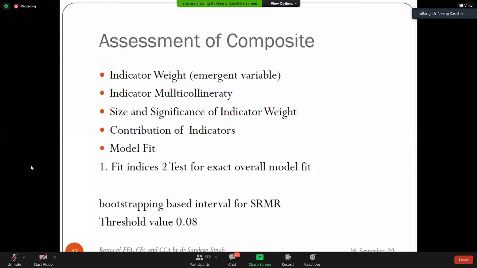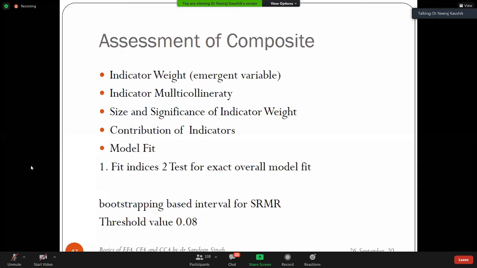Coming to the CCA, confirmatory composite analysis. Now, what is a composite? The basic difference between composite and others is that here we have finite certainty, only this many combinations are there. Think of composite as a sort of weighted mean. There are 4 or 5 items, every item has a mean, and then you go ahead with that. Here we handle both the reflective and the formative. It means composite needs to be handled in two ways: measurement model and the structural model.